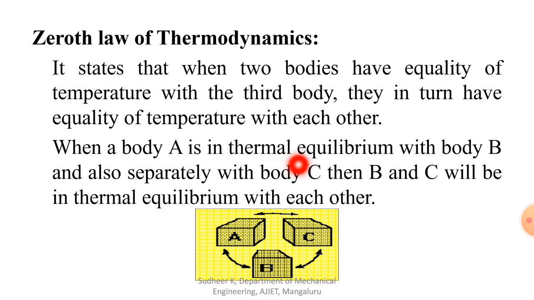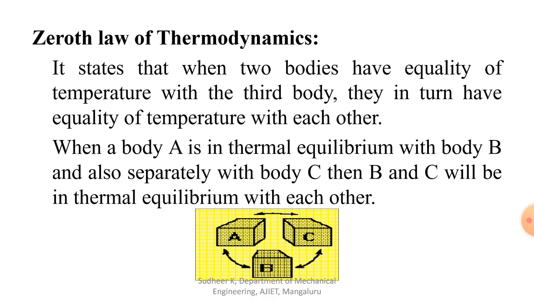Thermal equilibrium is nothing but that there should not be a heat interaction between the two bodies. If you consider a system with a boundary, it should be in equilibrium with another system. Consider system A, it should be in equilibrium with system B in such a way that there should not be any heat interaction. It means that there should not be any temperature difference.